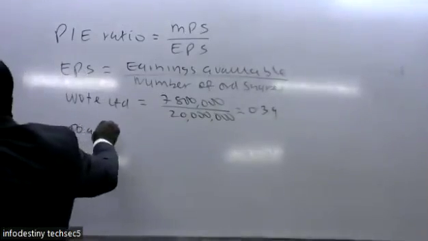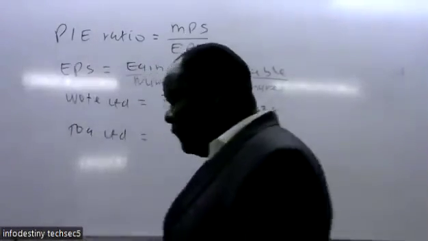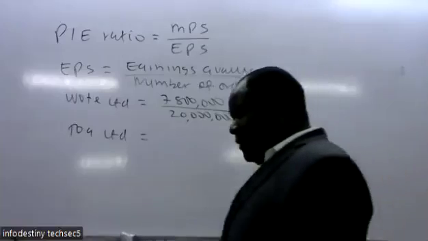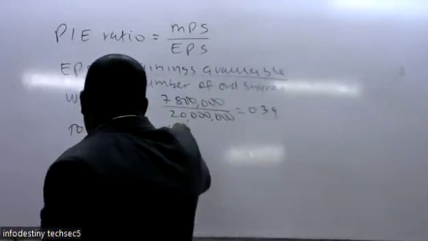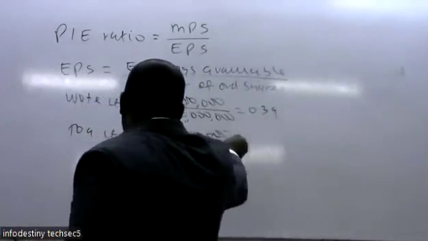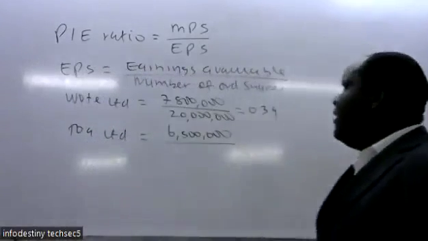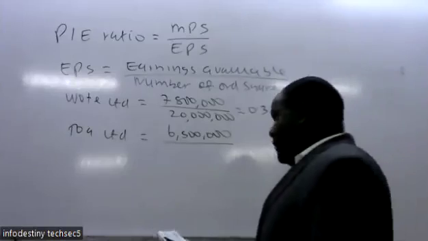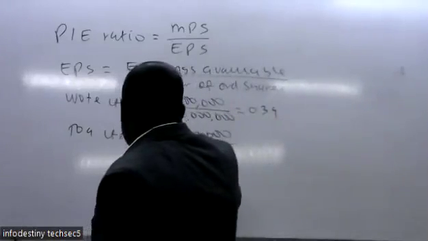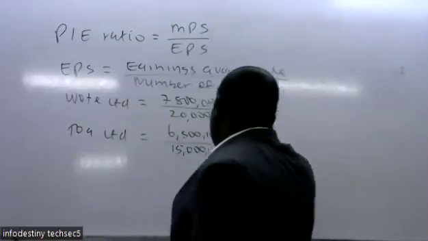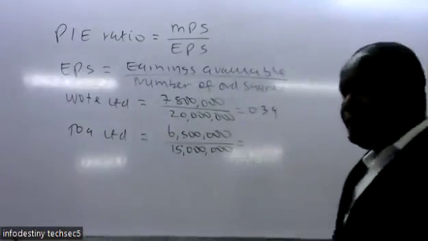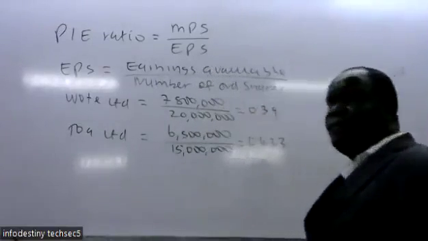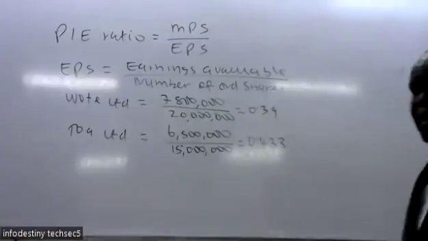We also compute the one for TOA Limited. They gave you the profit as 6.5 million. So we also divide by the number of issued ordinary shares for TOA, which is 15 million. This should give you 0.43, with the 3 recurring.